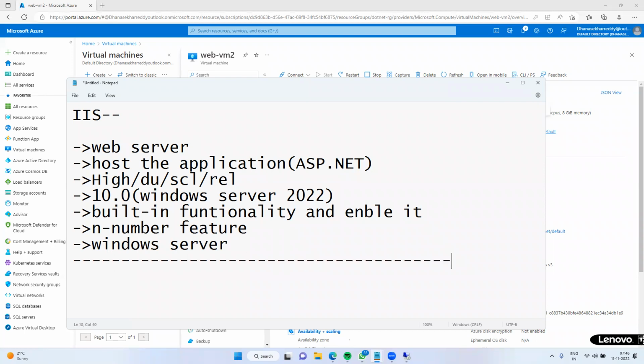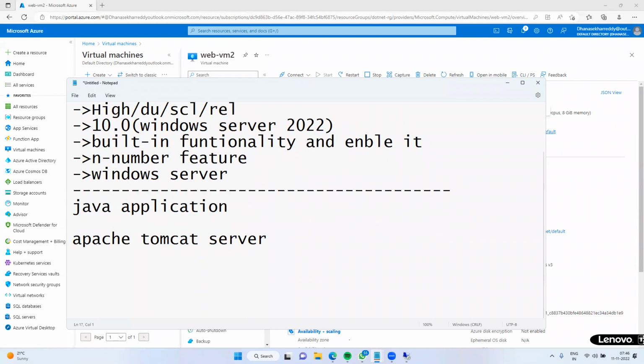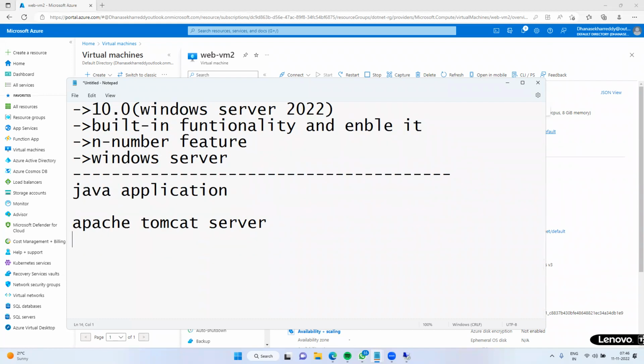If you would like to deploy a Java application, we have the Apache Tomcat server. We also have WebLogic, WebSphere, and JBoss.